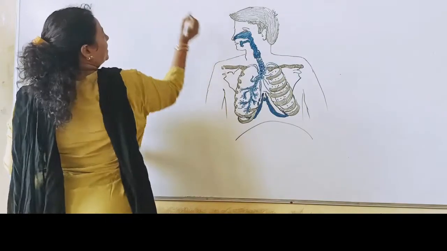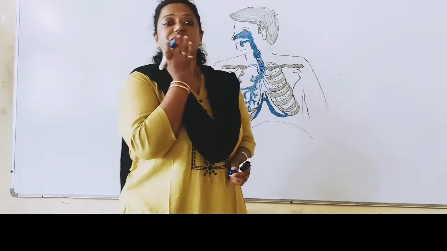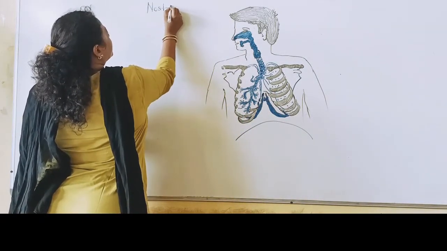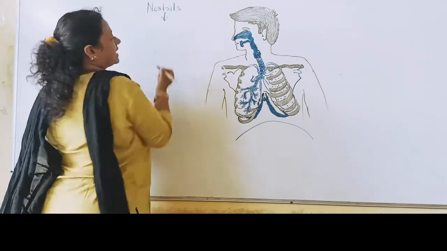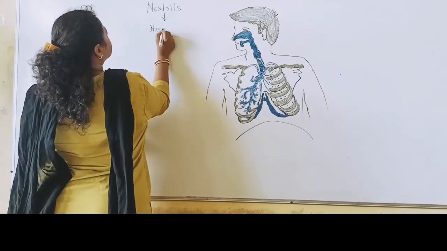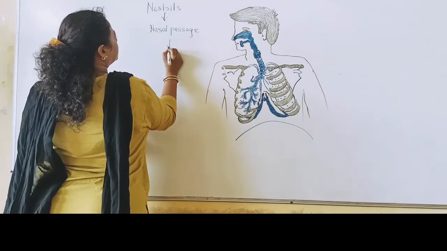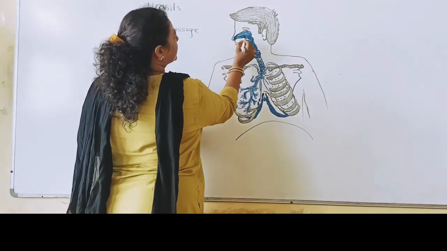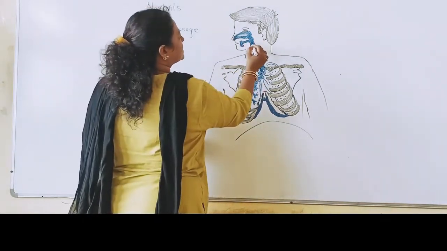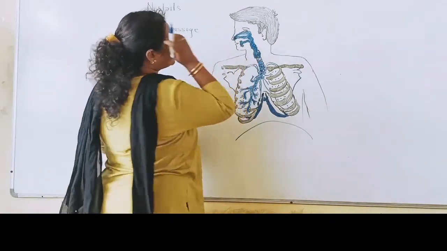The first part of the respiratory tract, students, is the nostrils. We have two nostrils, right? The first part is the nostrils. The second part is the nasal passage. After it, we can see the common part. This is the oral cavity, also called the buccal cavity.